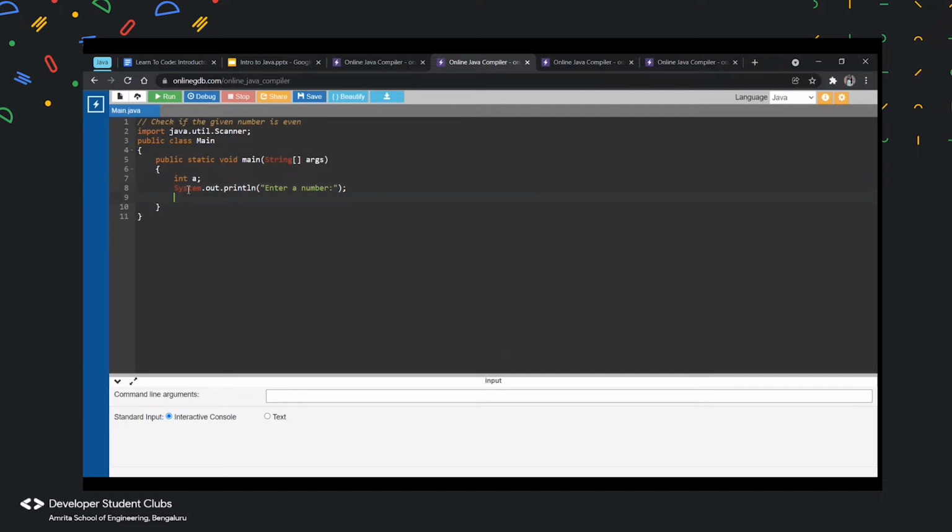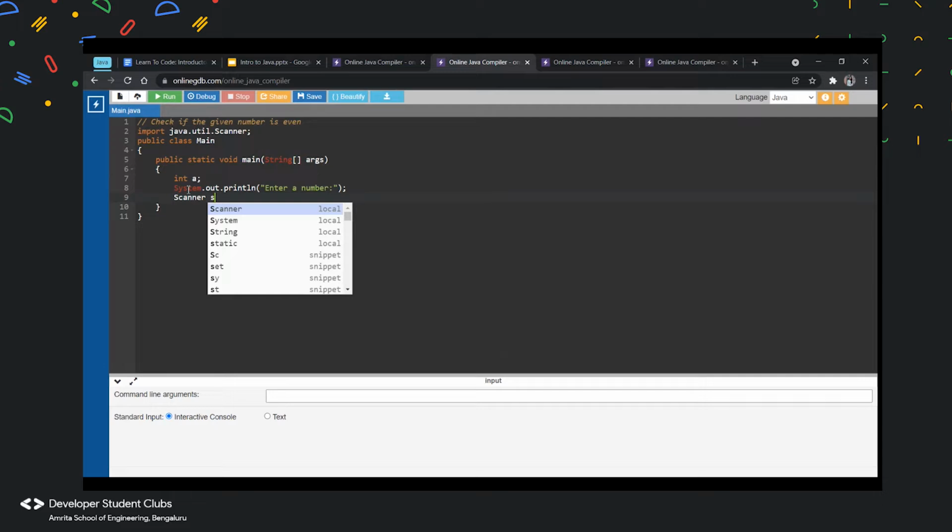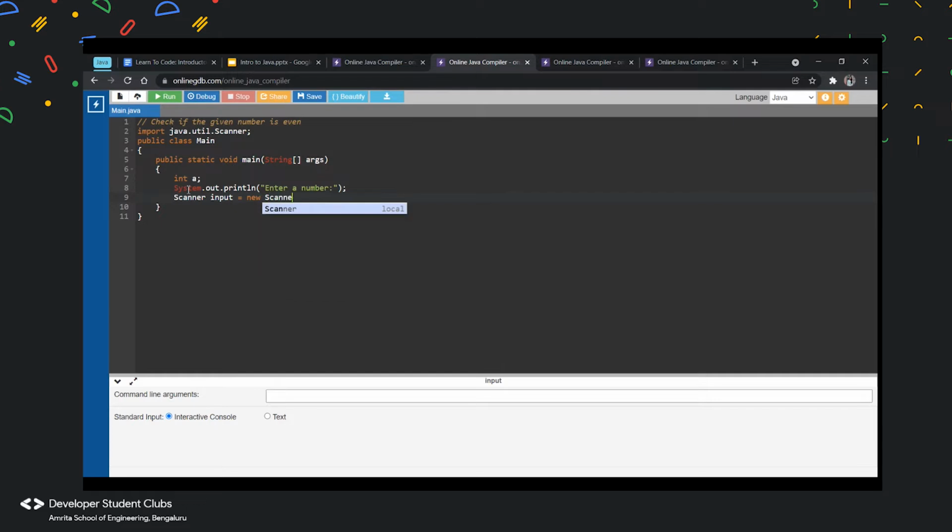And we have to create an object. So Scanner sc. Yes, also no problem. New Scanner, bracket open, System.in. No, System, you missed the e. Yeah.